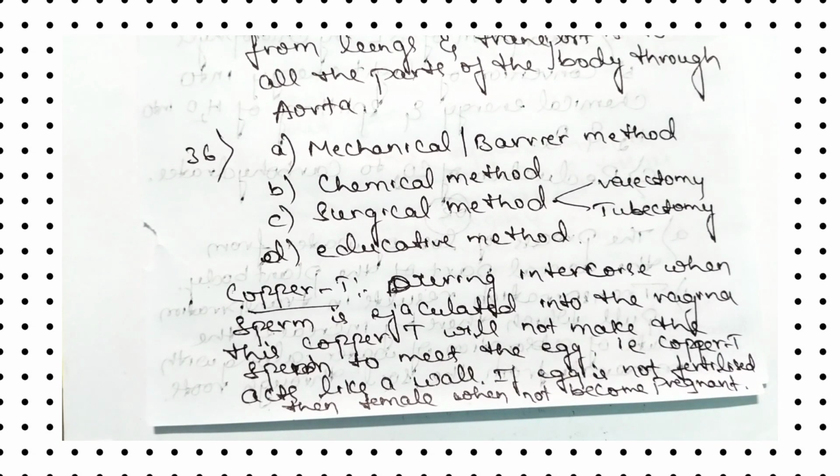So to avoid pregnancy in female, they are using copper tea. So this is about copper tea in female.